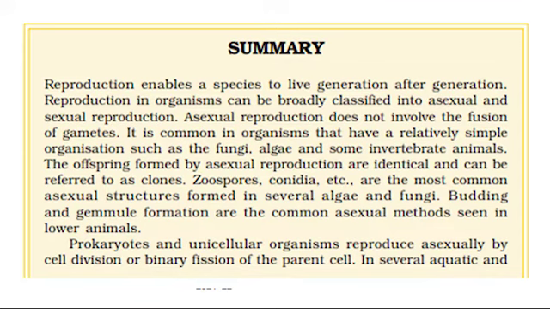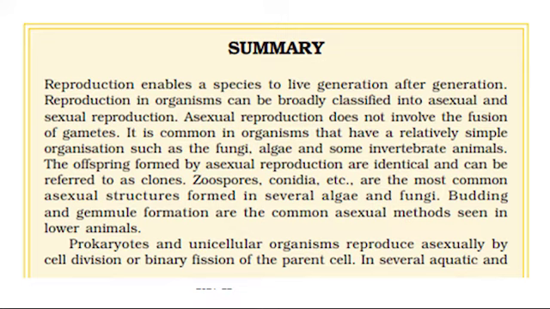Summary. Reproduction enables a species to live generation after generation. Reproduction in organisms can be broadly classified into asexual and sexual reproduction. Asexual reproduction does not involve the fusion of gametes. It is common in organisms that have a relatively simple organization, such as the fungi, algae, and some invertebrate animals. The offspring formed by asexual reproduction are identical and can be referred to as clones.